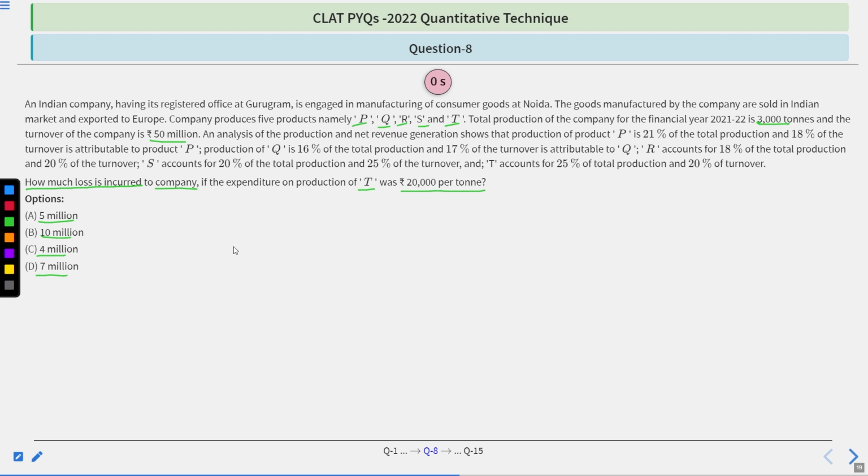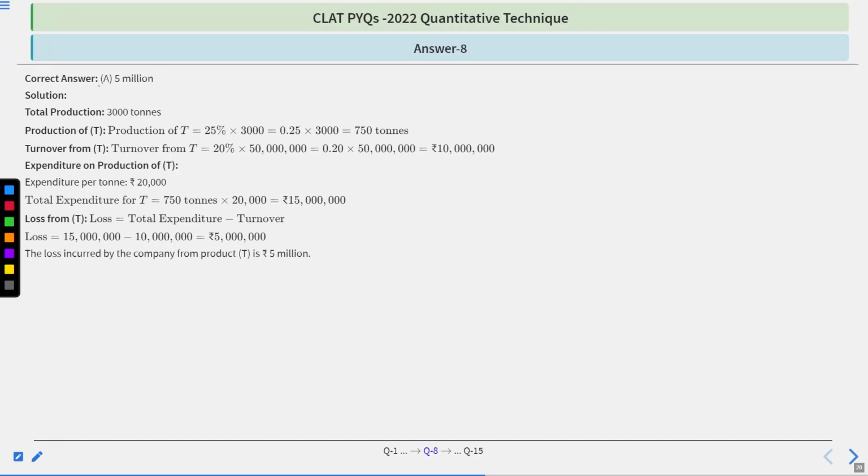Let's move towards its correct option and explanation. Option A is correct, which means 5 million. Total production is 3,000 tons. Production of T is 25% of total, which means 750 tons. Turnover is 20% of 50 million, which means 10 million. Expenditure on product T, you will have expenditure per ton of 20,000. Now total expenditure will be 750 tons multiplied with 20,000. Now loss means total expenditure minus turnover, so you will have a loss of 5 million.